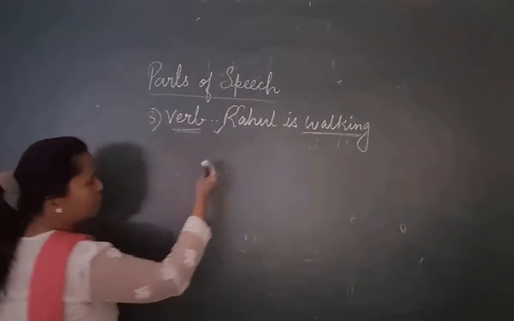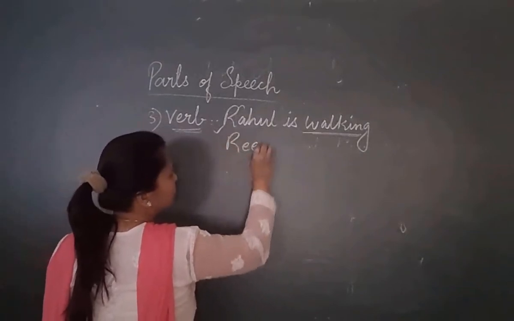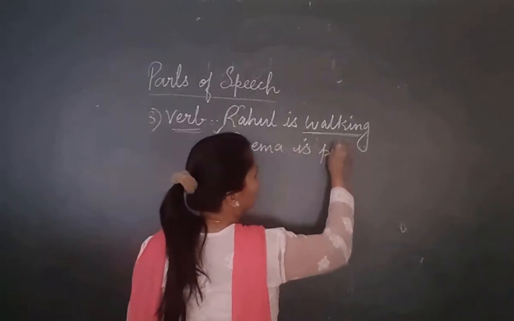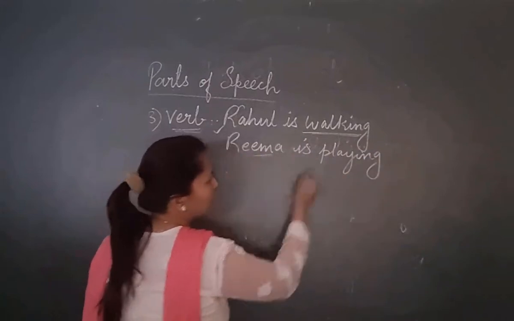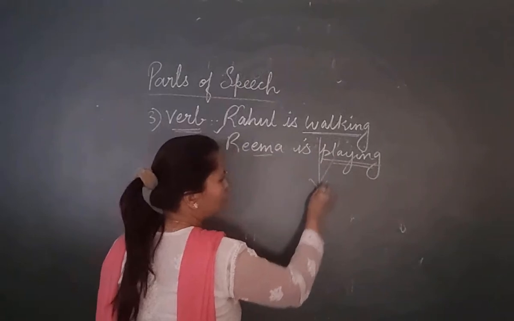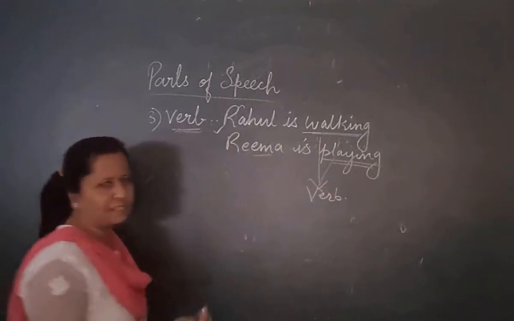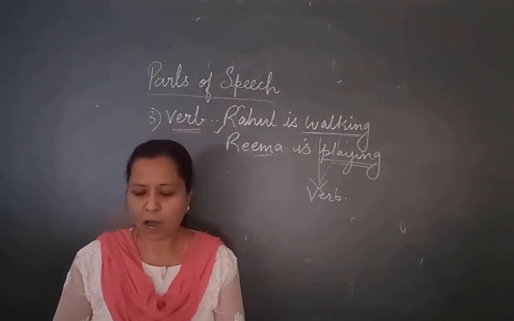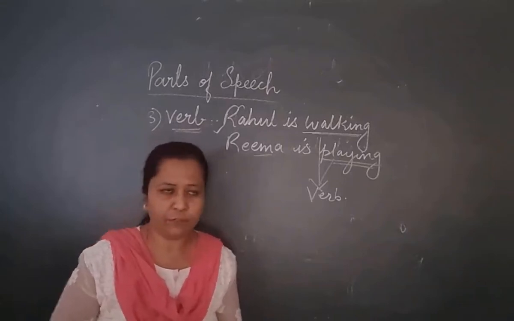At the same time, we see one more example. Rima is playing. So what is Rima doing? She is playing. It's an action word. So the word which shows or denotes an action is said to be a verb. It's that easy. Now let's begin with our next part of speech, and that is adjective.